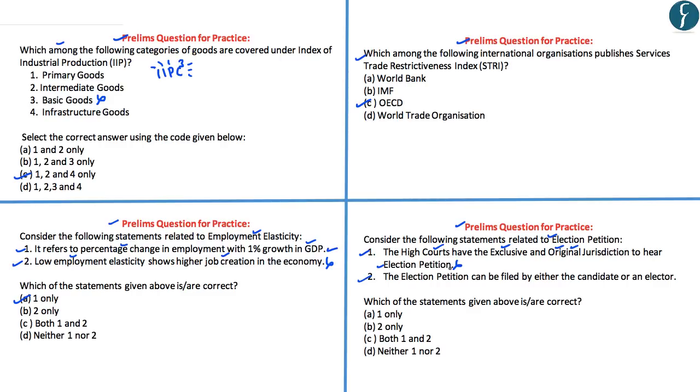The second statement reads as, the election petition can be filed by either the candidate or an elector. And as we have discussed, the second statement here is correct. So if you look at the options which are given here, the correct answer to this particular question is B, that is 2 only. With this, we have come to the end of today's discussion.